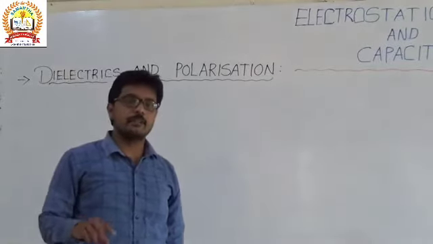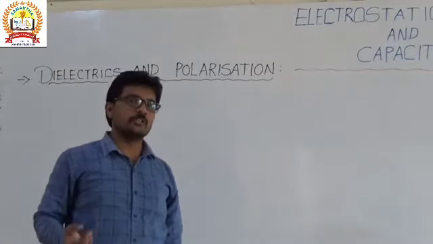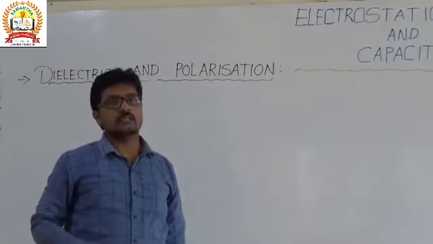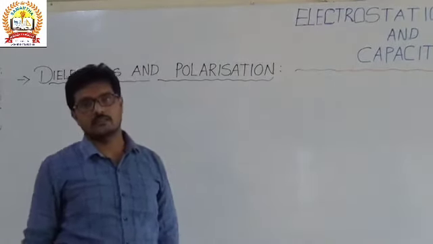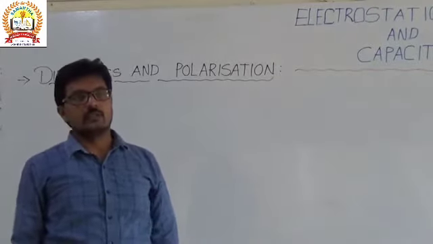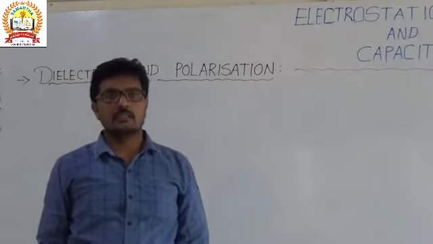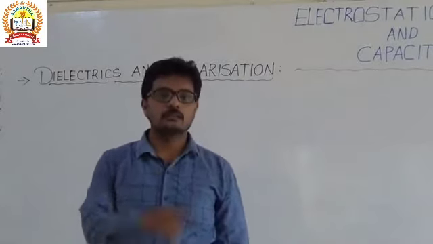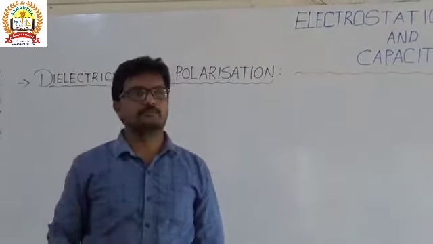And the electric field, the potential. So when the electric field is zero inside the conductor, the potential is constant. So the potential inside the conductor is constant, and it is equal to the potential on the surface of the conductor.